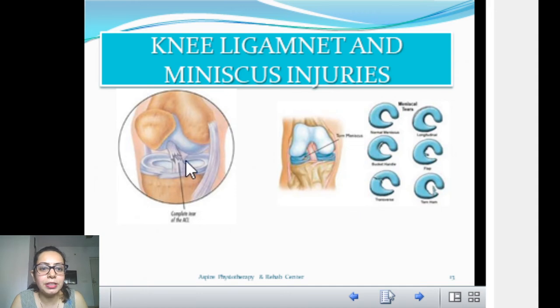Now knee ligament, it is very famous, the ACL. Complete tear, partial tear or strain of the ACL are common in cricket or any sport which requires running and change in direction while running. So when you have an ACL tear, always go for conservative treatment first.